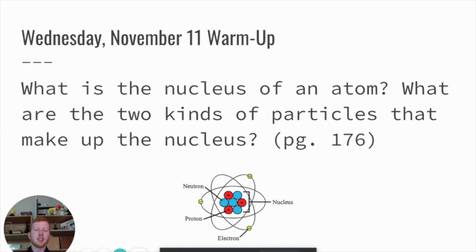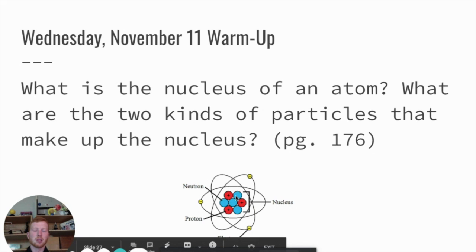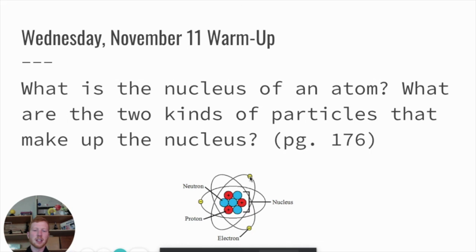But take a look at the nucleus here. Let me move my cursor over here. You see this right here, the red and the blue, and I mentioned this at the end of my video yesterday. That is considered the nucleus. You can see that the red ones are modeling as protons, and neutrons are modeling as blue. On the outside here, the yellow ones are the electrons. You can notice those are not in the nucleus. The nucleus is just going to be the center of this atom.